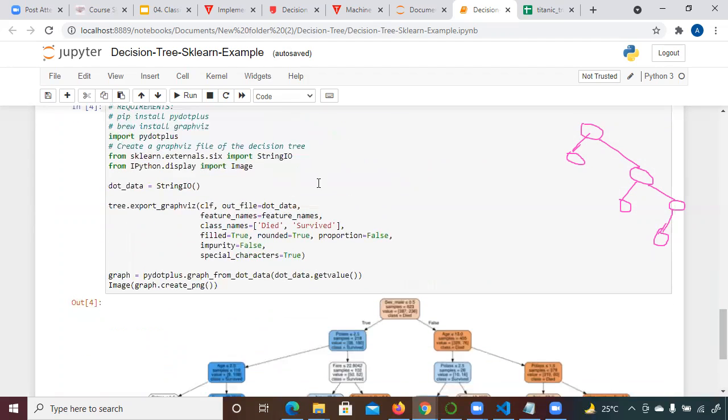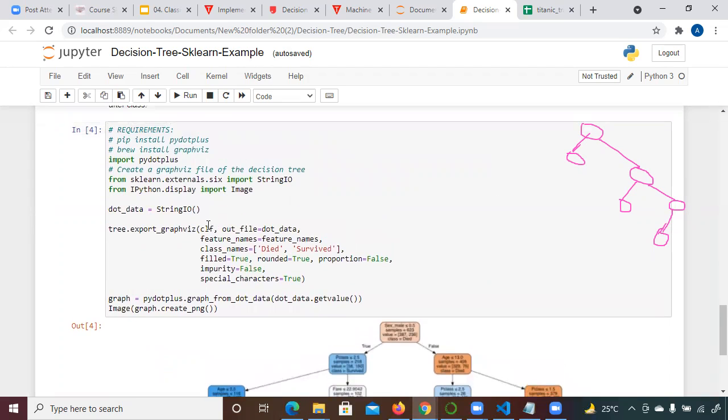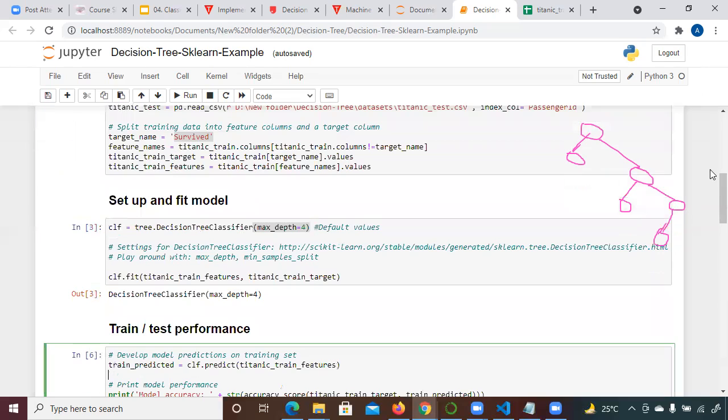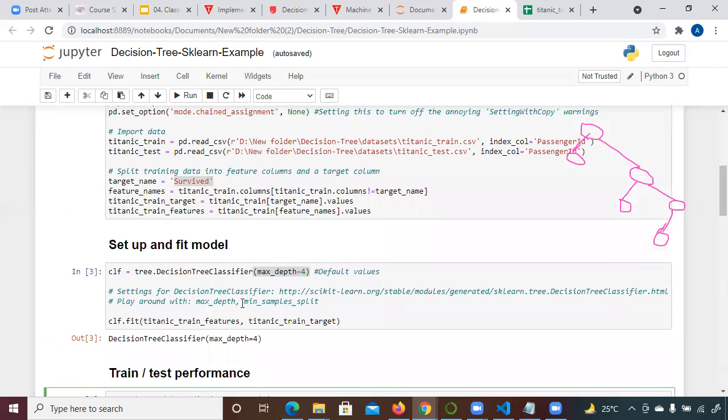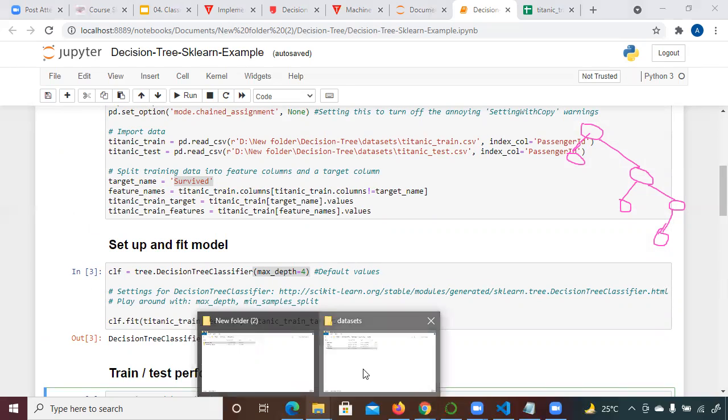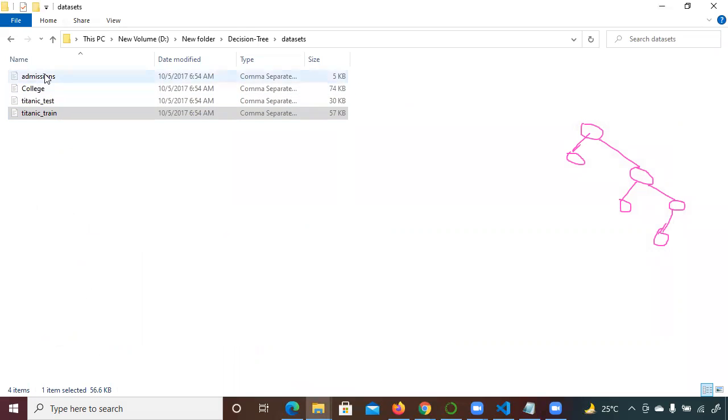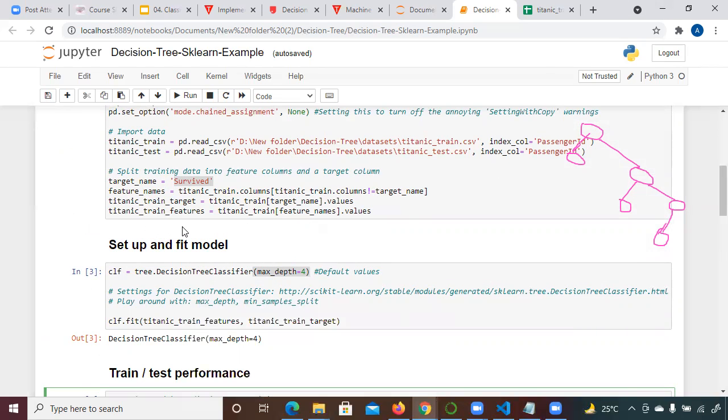Then it's up to you whether you want to print this tree or not. How do you print the tree? You just have to import pyplot and you can print it, but it's not needed. I will not suggest you do this right now. I will only say you should run this program today. You have to just run it on your system and try to understand what they are actually doing. I have explained it to you. I am going to share this code and this file with you as well.